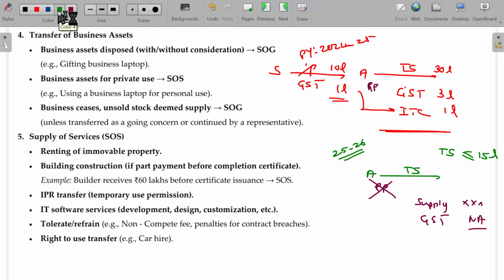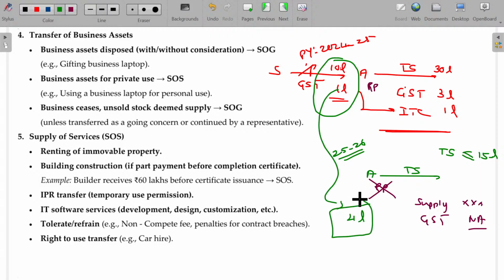Now what happens, out of this 10 lakhs, around 4 lakhs remains still unused. What does it mean? Out of 10 lakhs, 6 lakhs is for non-taxable supply. If he is going to supply goods which are subject to taxability, then he is eligible for ITC.